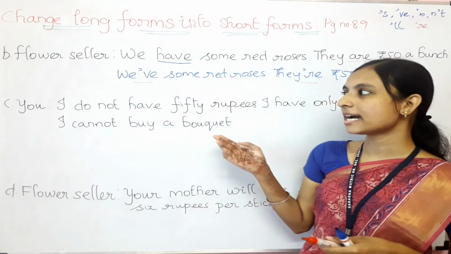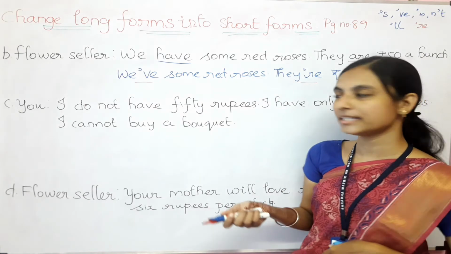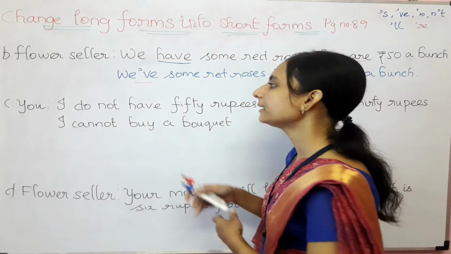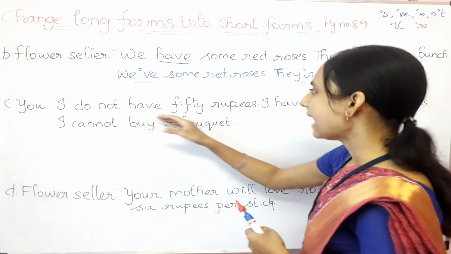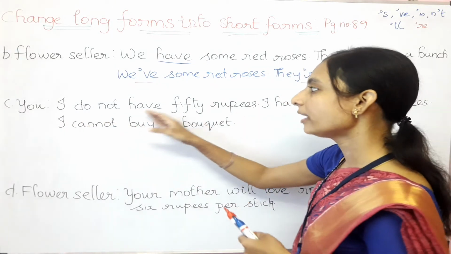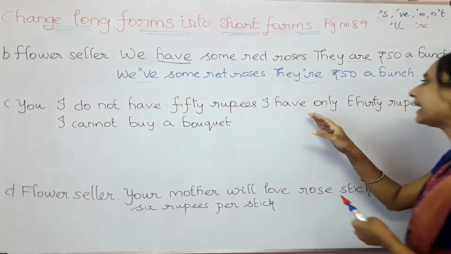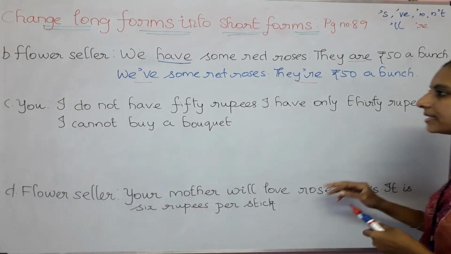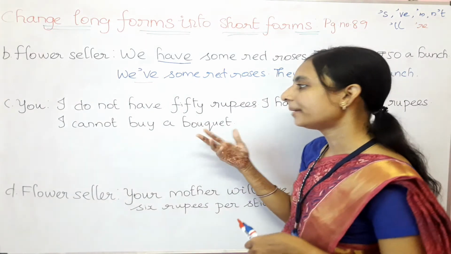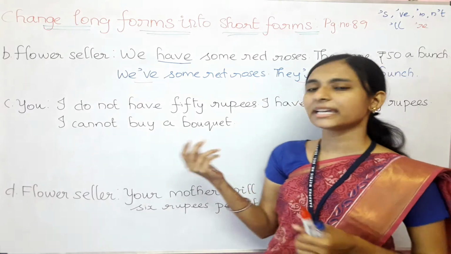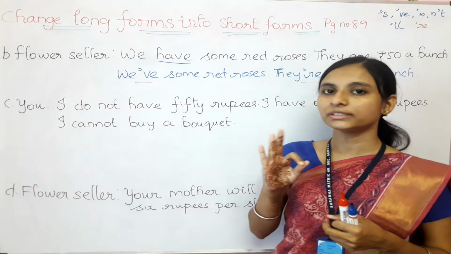Okay, so let's start reading the next sentence. That is, the boy is telling that I do not have 50 rupees. I do not have 50 rupees. I have only 30 rupees. I cannot buy a bunch. Okay, he said that he does not have 50 rupees, he has only 30 rupees.